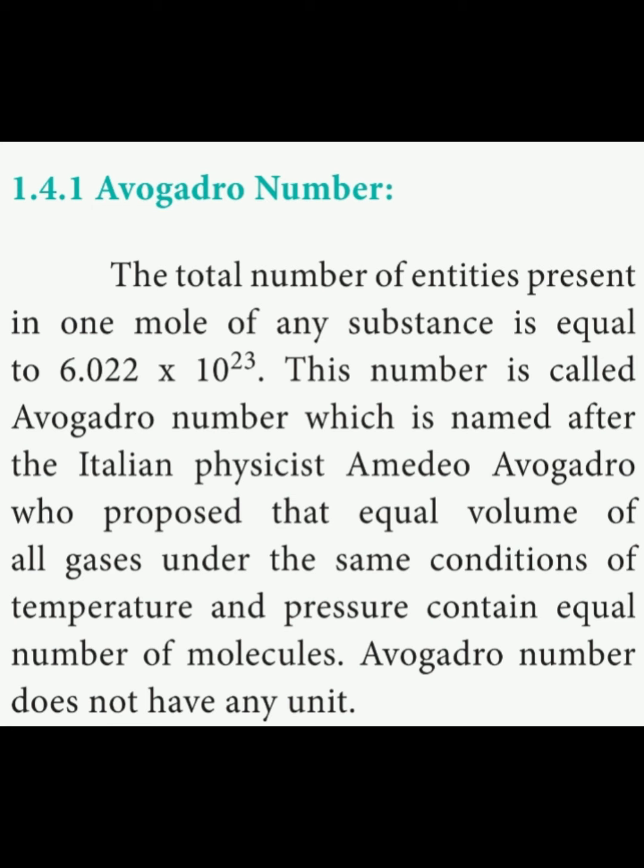So already we know what is Avogadro number and state Avogadro law, which you studied in 10th standard. Once again I repeat, the total number of entities present in 1 mole of any substance is called Avogadro number. Its value is equal to 6.022 x 10^23, and it is denoted by the capital letter N. And the Avogadro law means equal volumes of all gases under the same conditions of temperature and pressure contain equal number of molecules, and it does not have any unit.